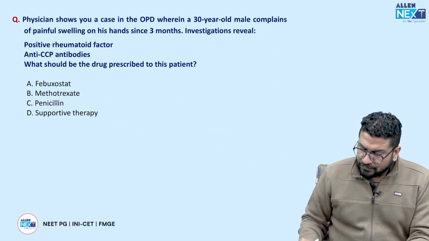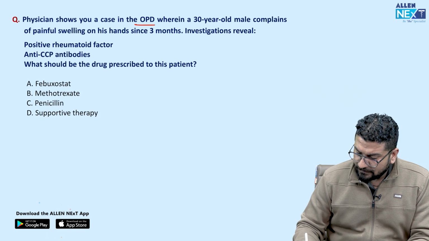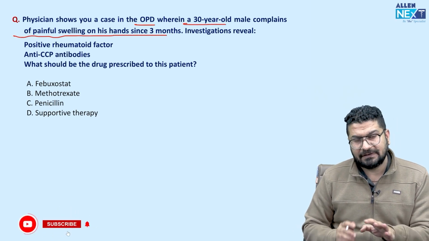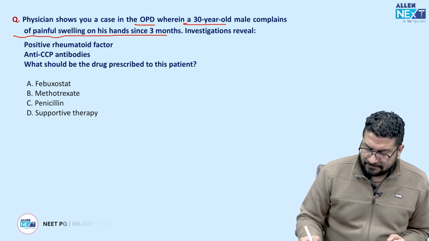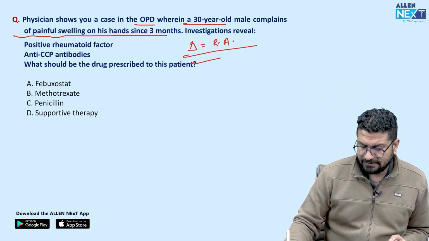Okay, physician show you a case in OPD. OPD में आपको केस दिखाया. Where a 30-year-old male patient complained of painful swelling on his hand since 3 months. 3 महीने से हाथ में सूजन आ रही. Positive rheumatoid factor, anti-CCP antibody. So okay, so diagnosis simple. It's a case of rheumatoid arthritis. So ये तो easy question हो गया.